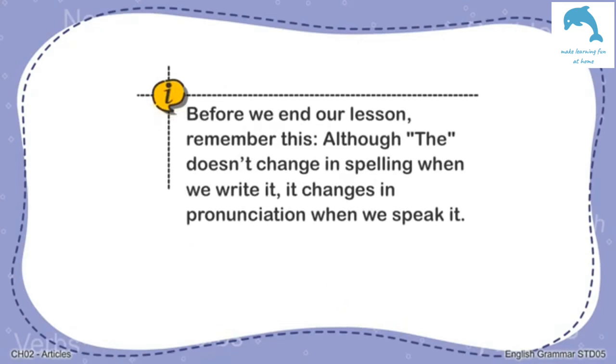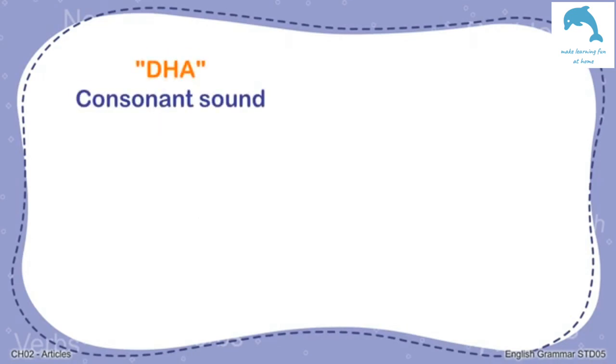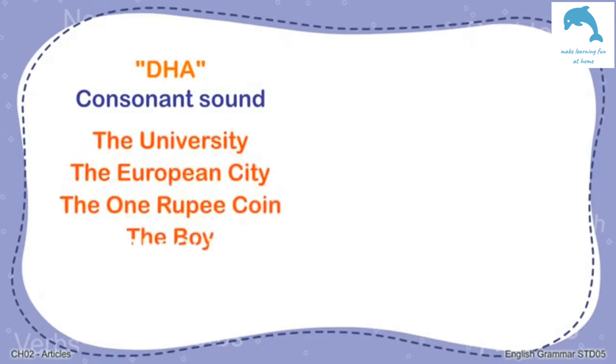Before we end our lesson, remember this. Although the doesn't change in spelling when we write it, it changes in pronunciation when we speak it. If the word coming immediately after the article begins with a consonant sound, you would pronounce the article as the. Like in these examples, the university, the European city, the 1 rupee coin, the boy, the girl, and so on.